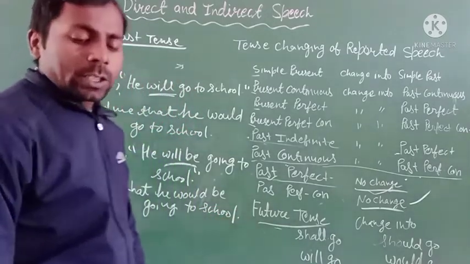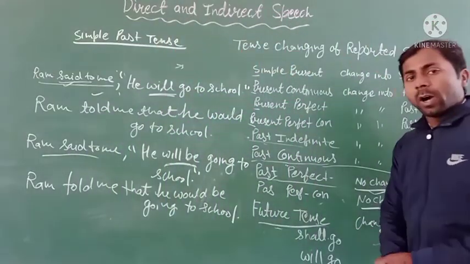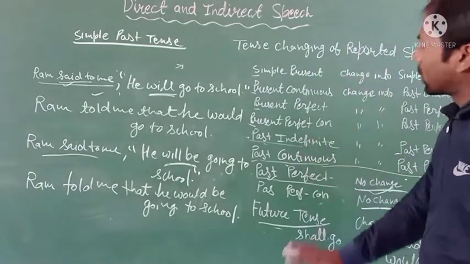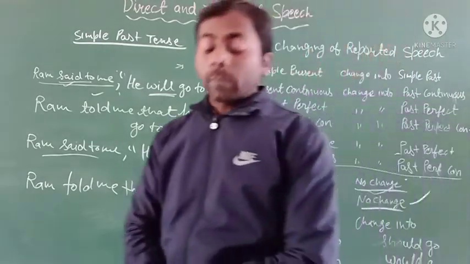And you can easily change direct speech into the indirect speech. I hope you all understand it very well. It is a simple process. Clear?